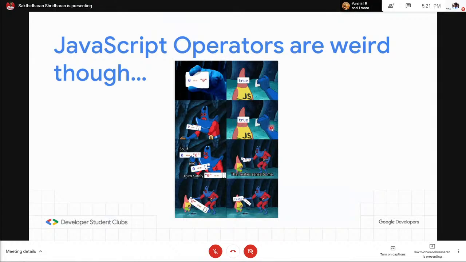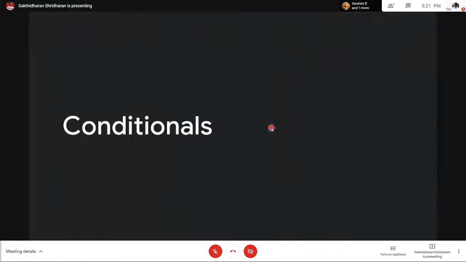If you want to learn more about these JavaScript operators, please check the MDN docs. The links will be available at the end.